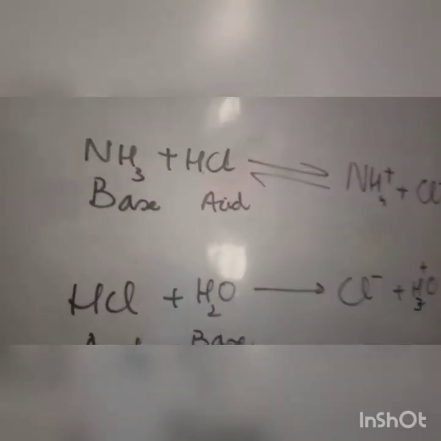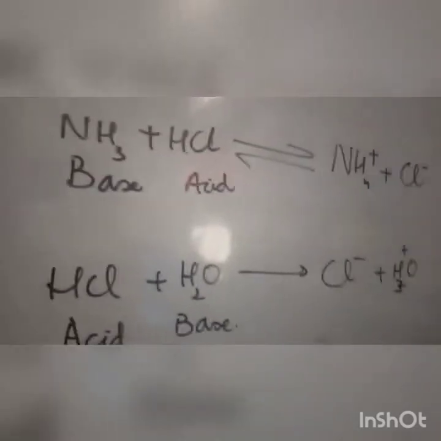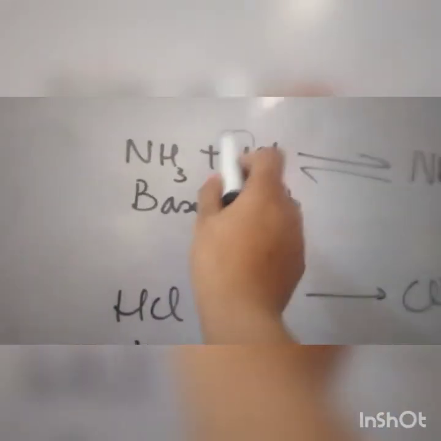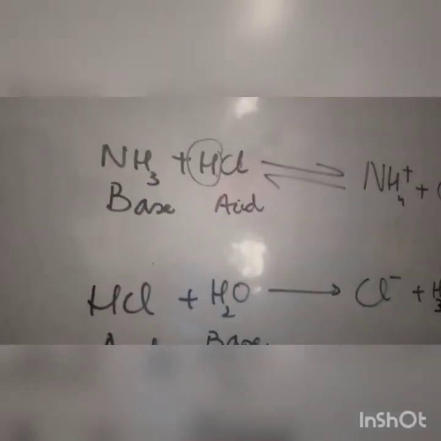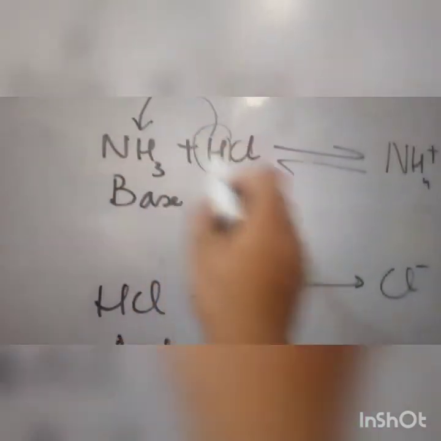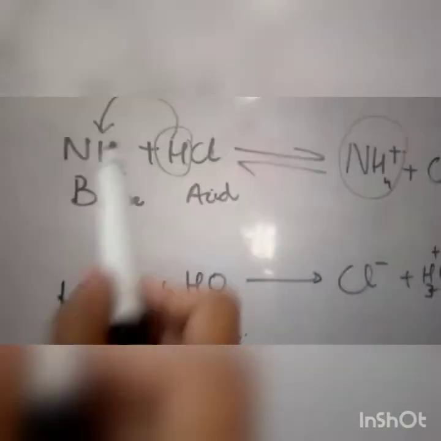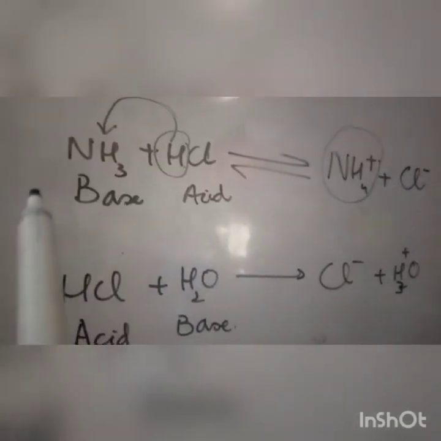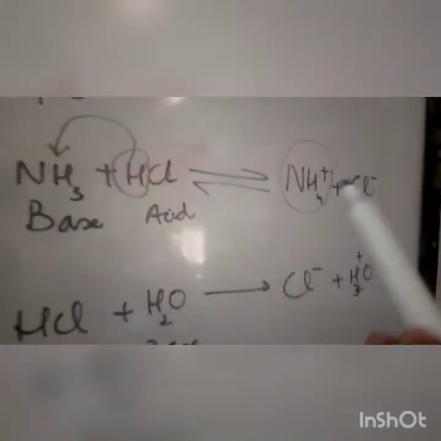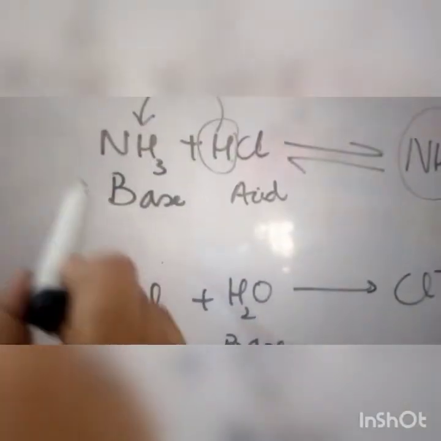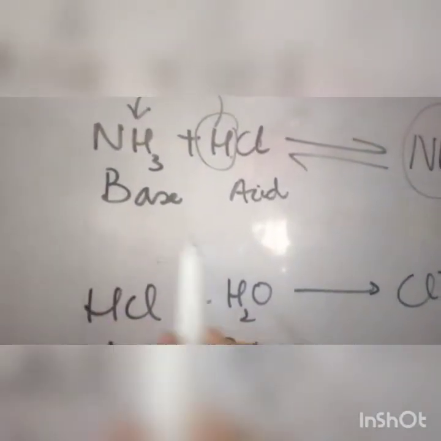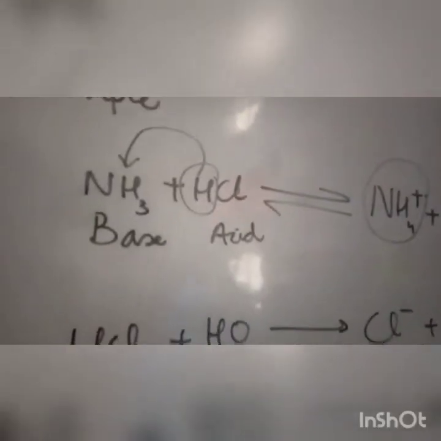Here is the simple example. HCl will donate this hydrogen to this ammonia. It will be converted into the ammonium ion, positively charged, and as HCl donates one proton to the ammonia, what remains is the chloride ion. So ammonia is a base because it accepts the proton, and HCl is an acid because it donates a proton. This is the simple example.